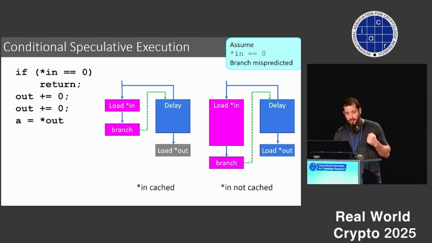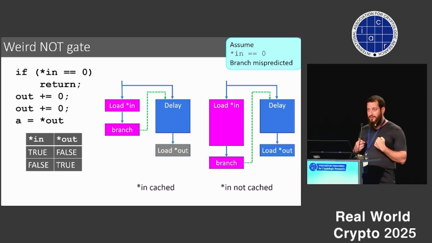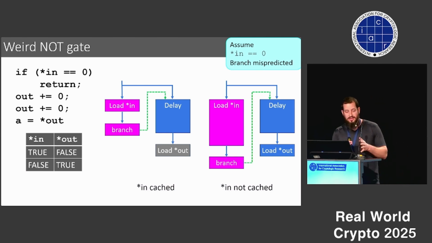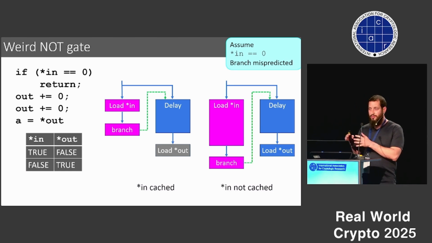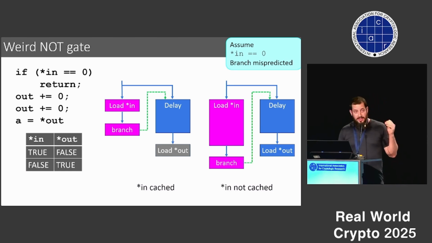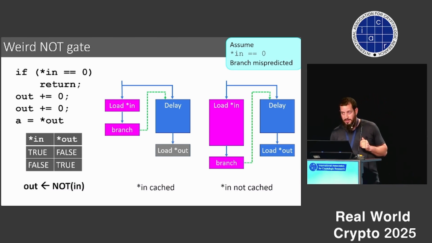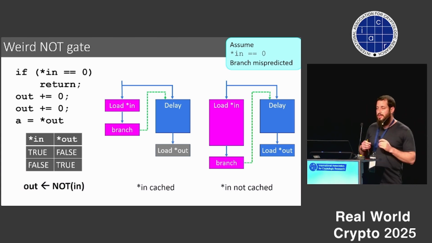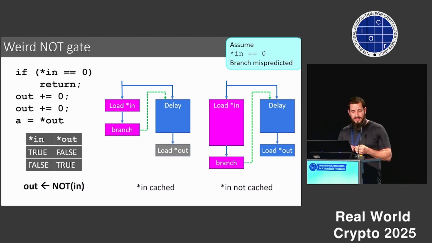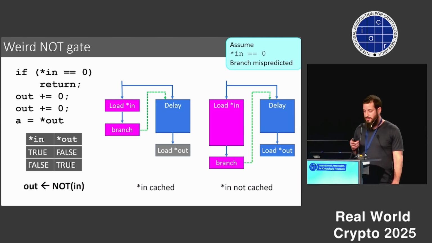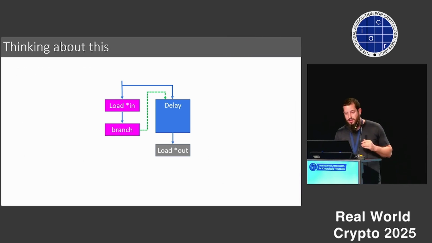Now, if we look at it, we can see that we actually have a truth table that says for every Boolean value of input, what is the Boolean value of output after this gate. And this is actually a NOT gate. So here we can see we can actually do a circuit, a simple electric gate that runs on the microarchitectural state. Now, a NOT gate is nice, but might not be that interesting. So we can build some more complex gates.